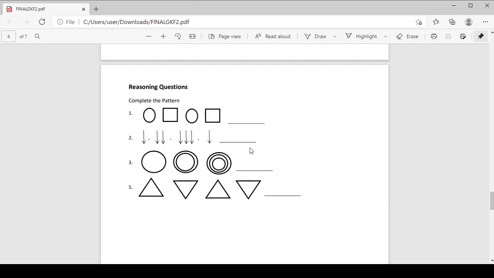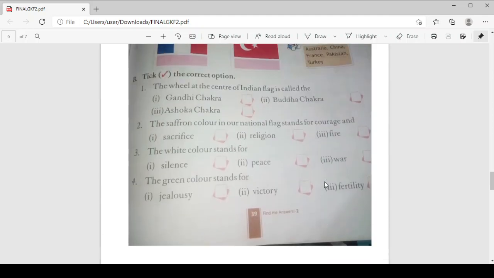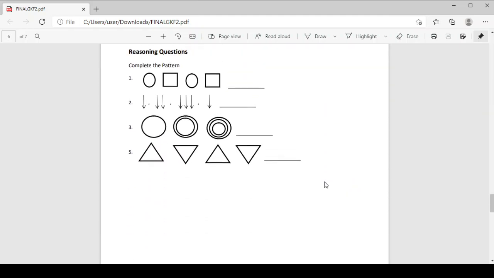So this is called completing the pattern, right? It can be in the form of numbers. Then what you have studied in your computer in forms 1 and 2, questions related to that may also be there. So all the different types of basic questions that you have learned till now. Aptitude and that test you have already given, so you are more familiar with it, and you will not find it so difficult.